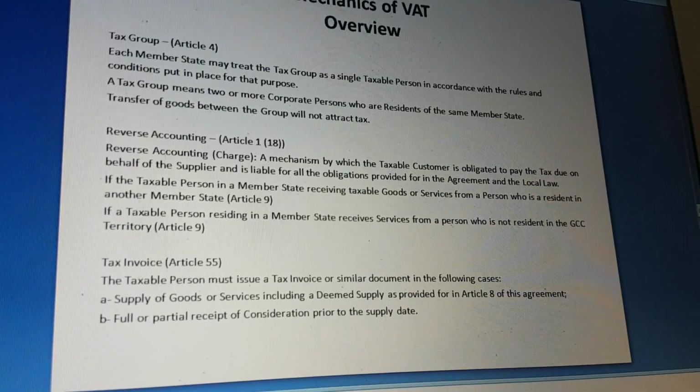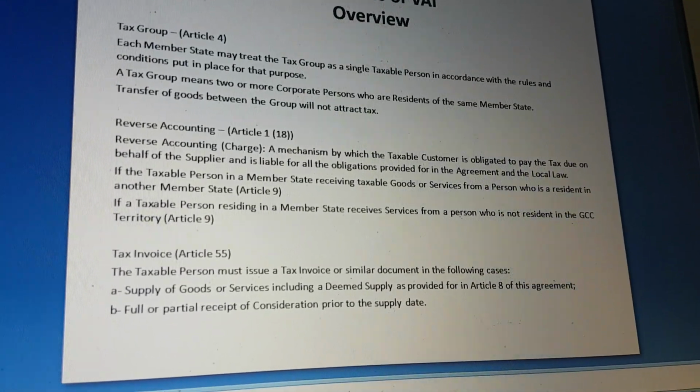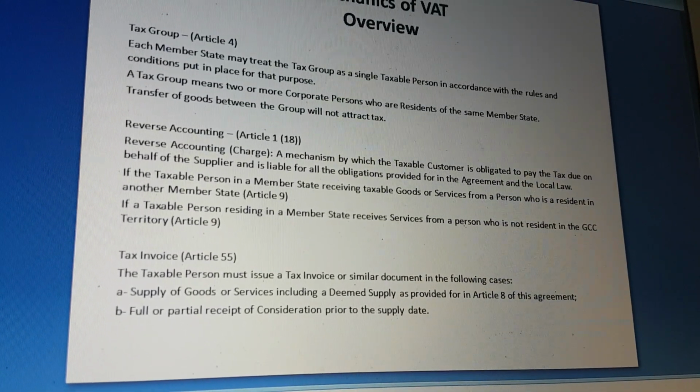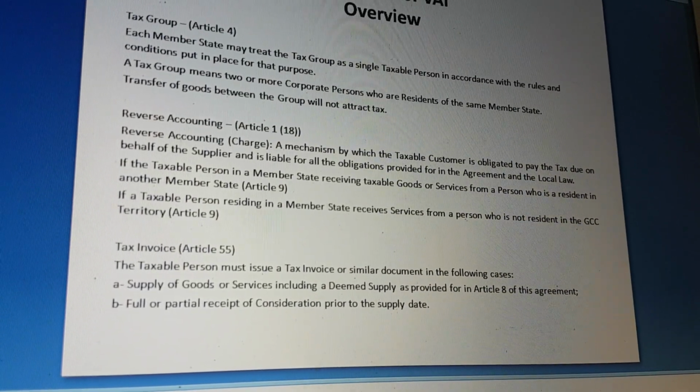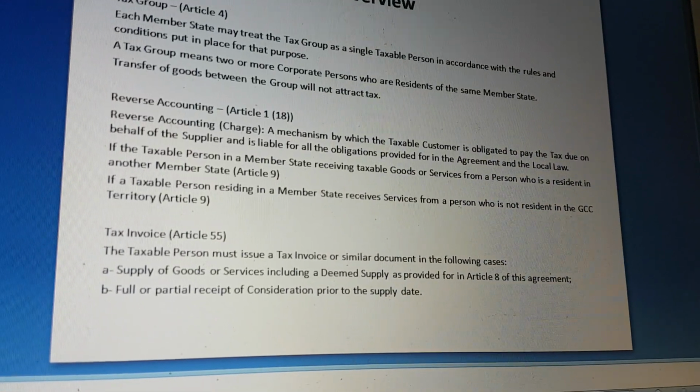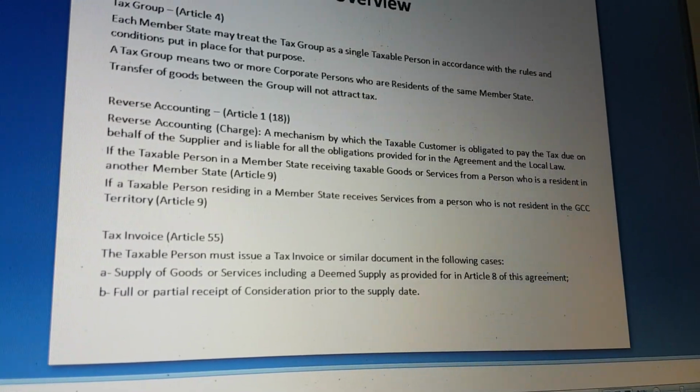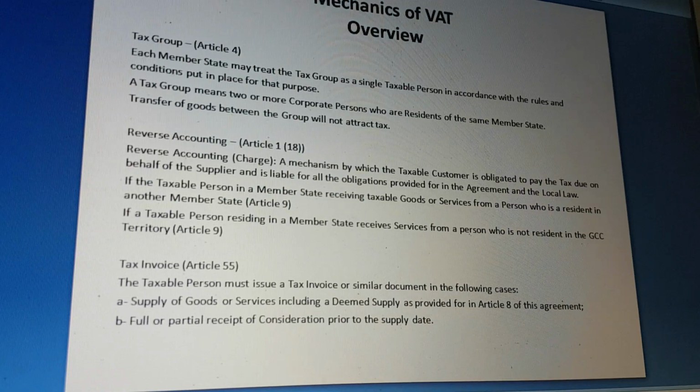Tax invoice. The taxable person must issue a tax invoice or similar document in the following cases: supply of goods or services, including a deemed supply as provided for in Article 8 of the agreement, and full or partial receipt of consideration prior to the supply date.